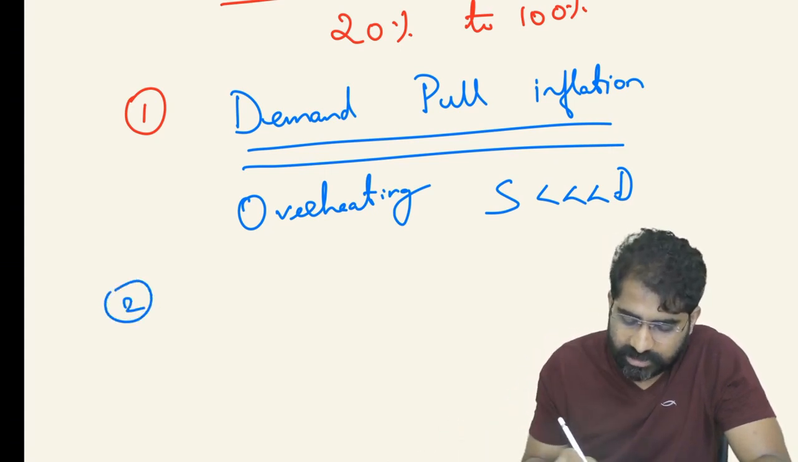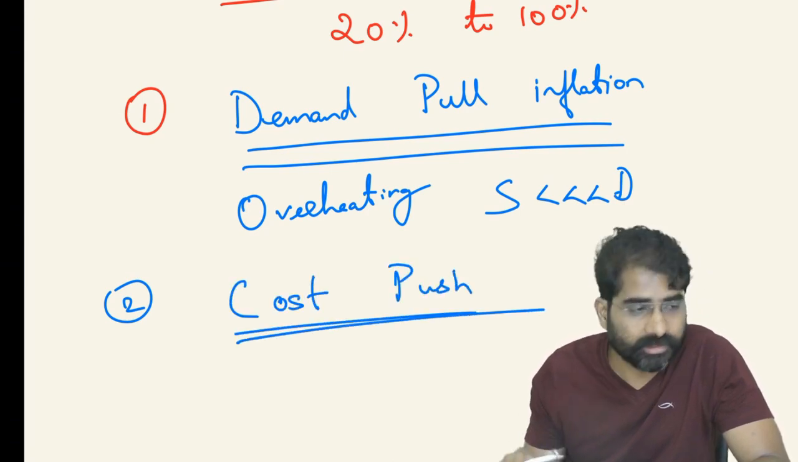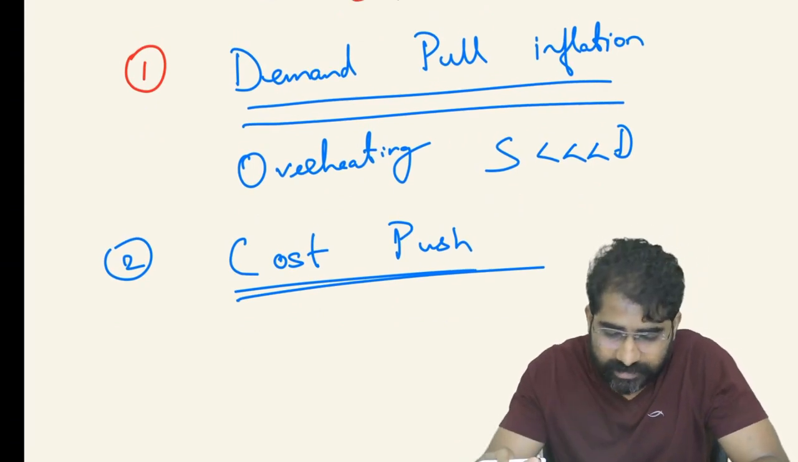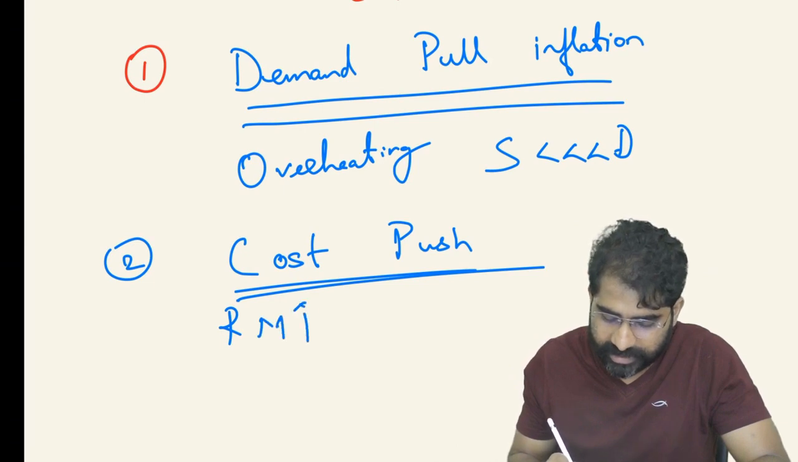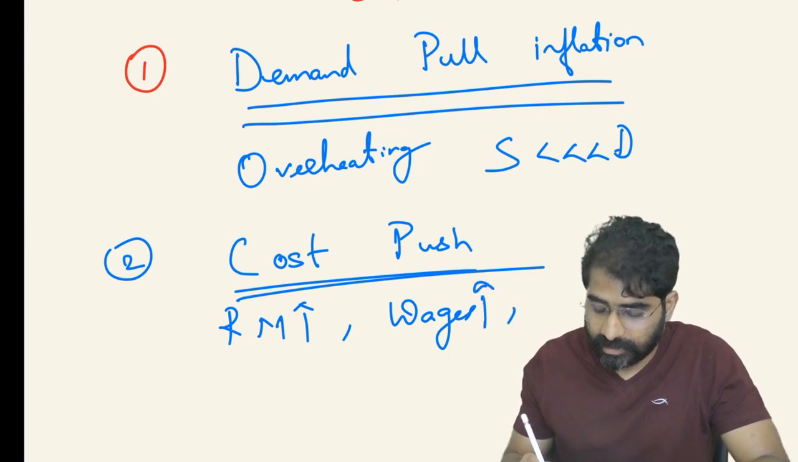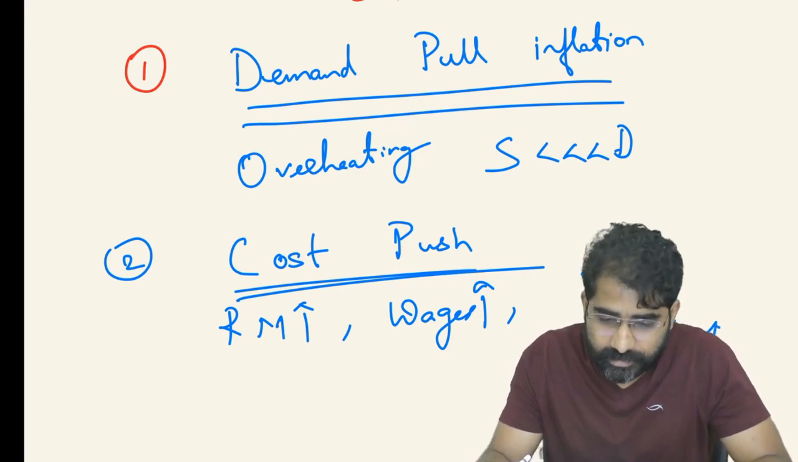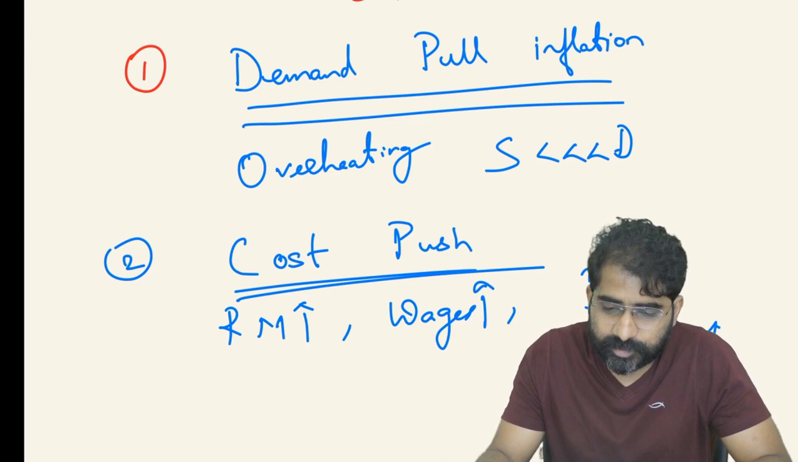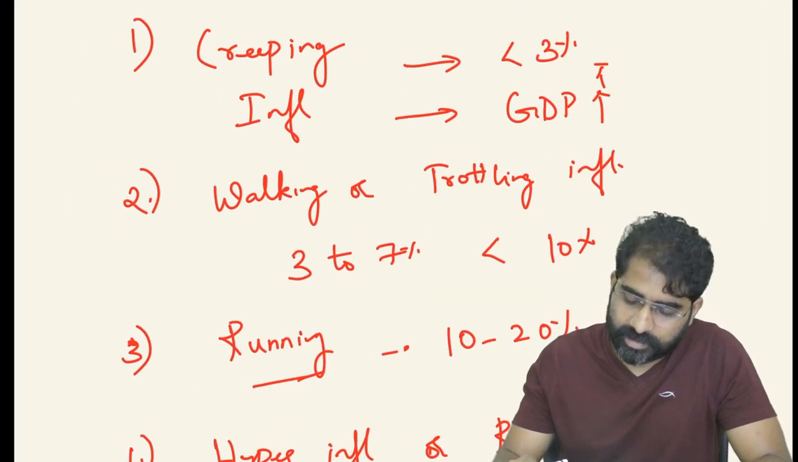Then we have cost push inflation. There can be a question on these also. Cost push inflation is basically increased input cost. Increased input cost can be an increase in raw material cost, an increase in wages. The companies want higher profit margins, etc. All this will lead to cost push inflation. Now before solving, there are some questions on this.